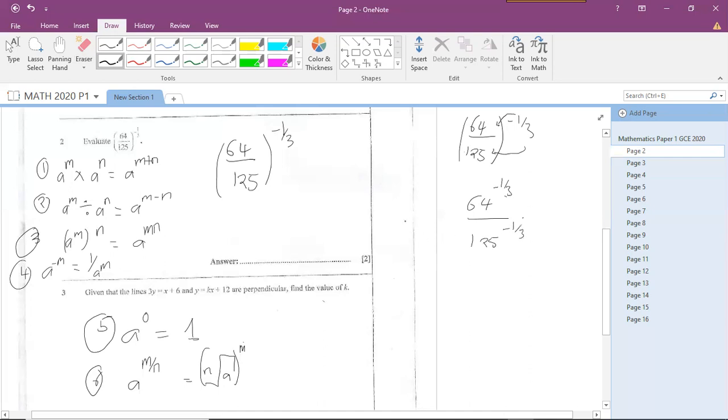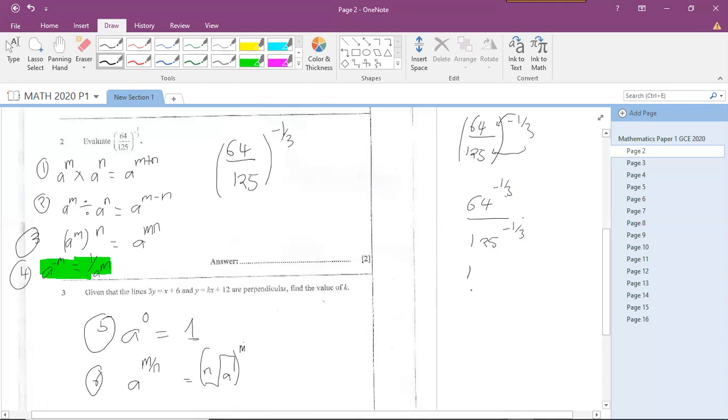So now the next thing that we're going to ask ourselves is, how we don't want these negative indices. So how am I going to convert a negative index into a positive index? I'm going to use this rule here, rule number 4. So I'm going to convert 64 to the power 1 over 3 and 125 to the power negative 1 over 3 into fractions over 1. So how are we going to do this?